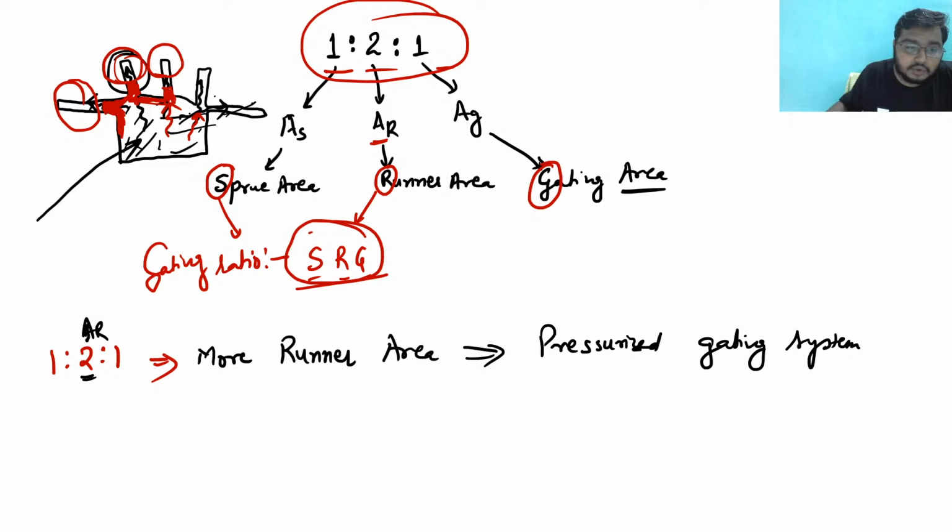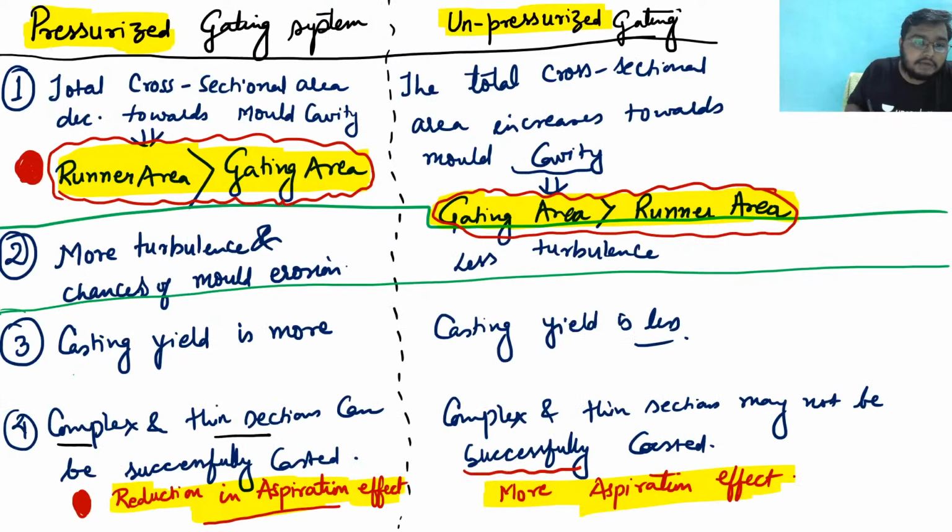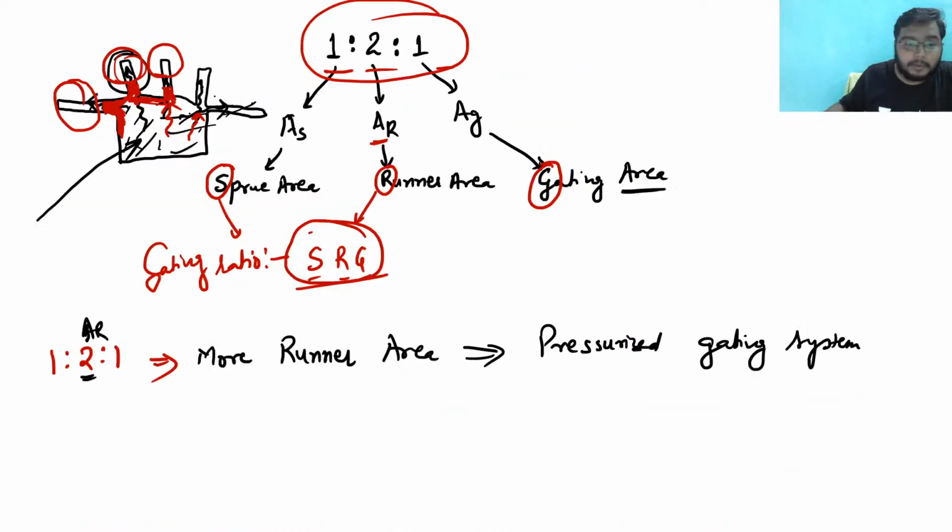Clear? So in the pressurized gating system, I have told you runner area is more. Based upon this concept only, 2 to 3 questions were asked in GATE.